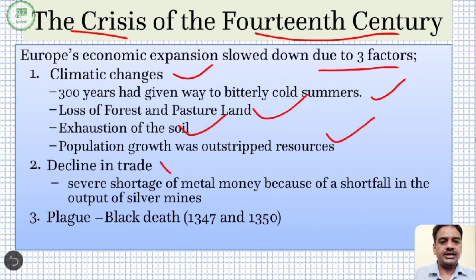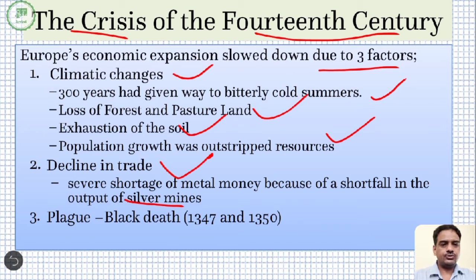Then it also led to a decline in trade. Why did the decline in trade take place? As I told you, activity started becoming more money based, and for money there was a requirement of metal from which the coins used to be minted. So there was a severe shortage of metal money because of the shortfall in the output of silver mines. The European silver mines started exhausting by that time. As a result, the money which used to be minted in the past could not be minted now. So there was a shortfall of metallic money, and that also led to the decline in trade.